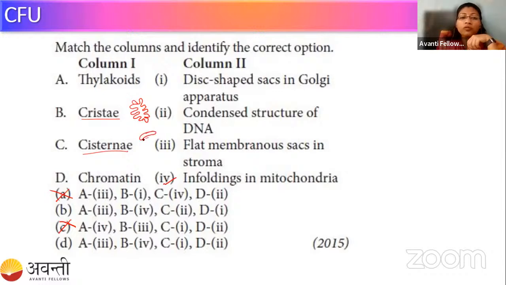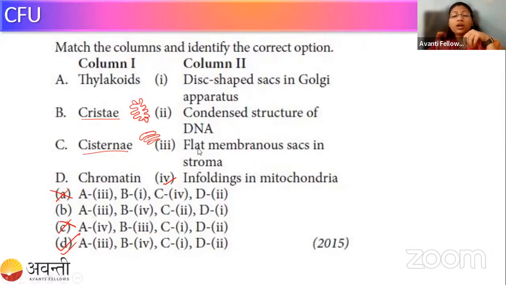These are the long foldings of vessels which form the Golgi body. So C belongs to statement 1, which is given in column 2. Accordingly, we match it with option D. So yes, the option given by you is the correct answer.